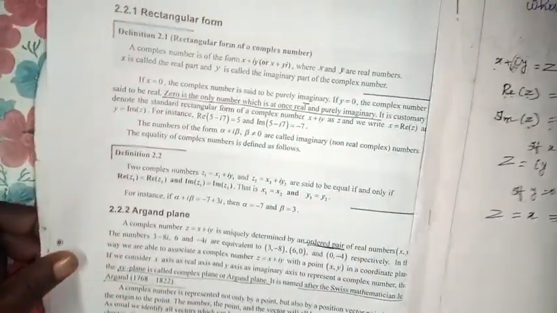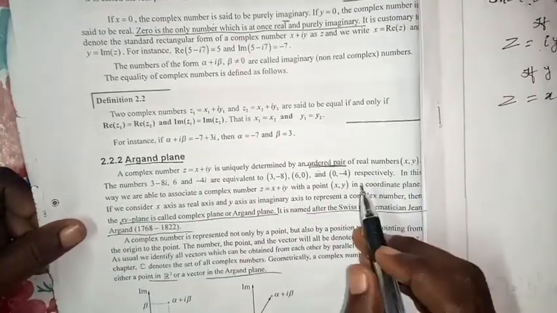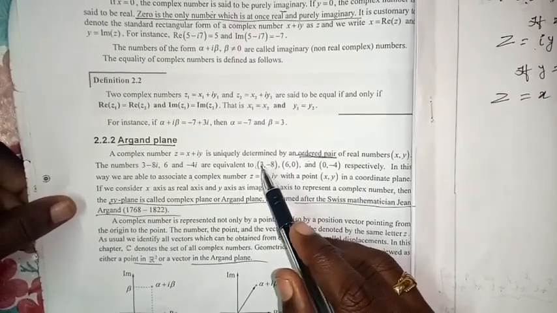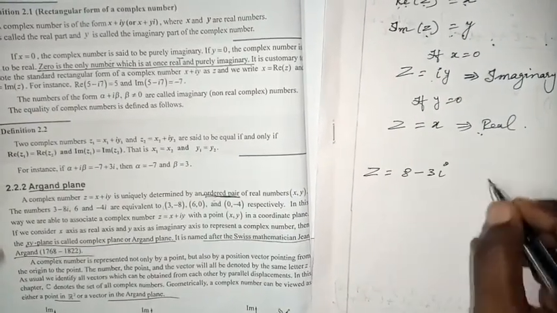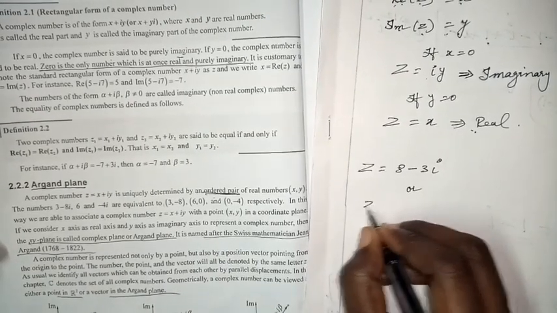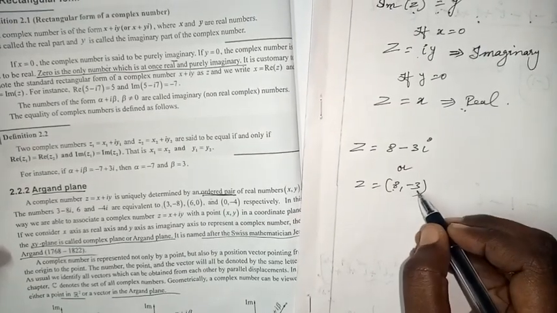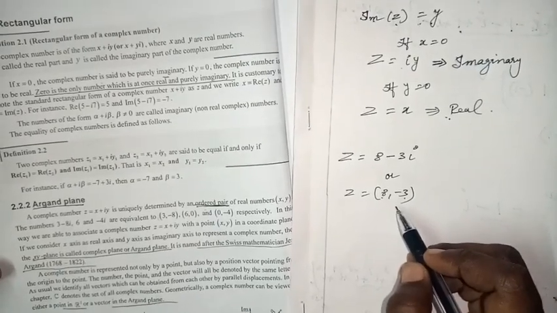Okay, now I'm going to write here the Argand plane. What is the Argand plane? The next topic is the Argand plane. Children, you take an ordered pair. What is an ordered pair? In a bracket we have two numbers, that is an ordered pair. For example, z equal to 8 minus 3i. Shall I write it as an ordered pair? You can write z equal to 8 comma minus 3. This is real, the second one is imaginary. This is an ordered pair. This is the complex form, and this is the ordered pair of a complex number.